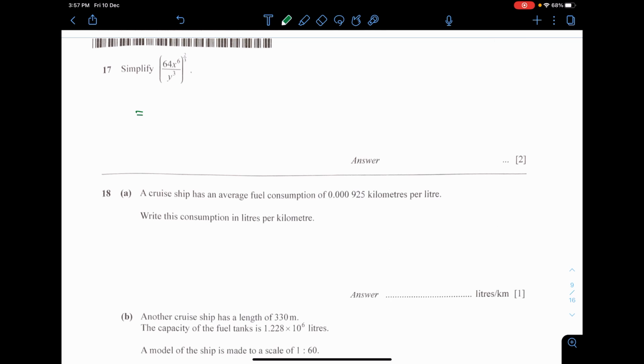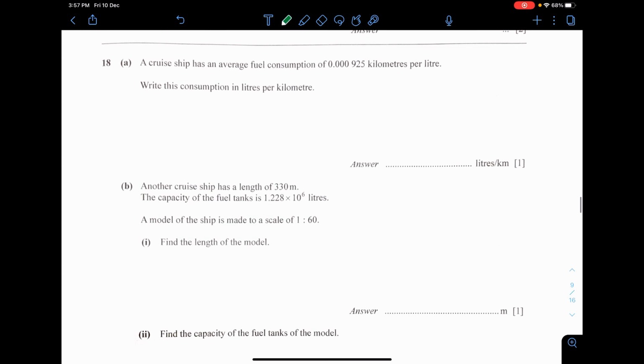Next. Now when you are solving indices, I recommend that you use a calculator for the numerical. Meaning to say that you take the 64, and then you power it by 2/3. And then the x, take the 6 multiplied by 2/3. Y, power of 3 multiplied by 2/3. The power applies to everyone here. Again, I take 64 power of 2/3 using calculator. You'll get 16. And then the x, you'll get 4. And then the y, you get 2.